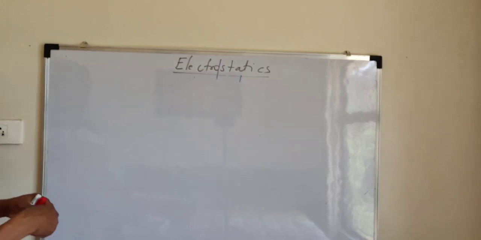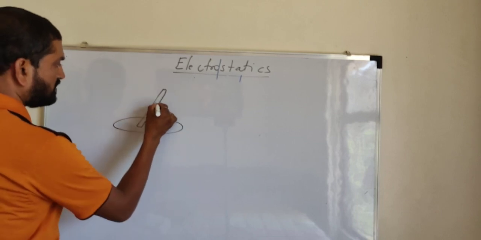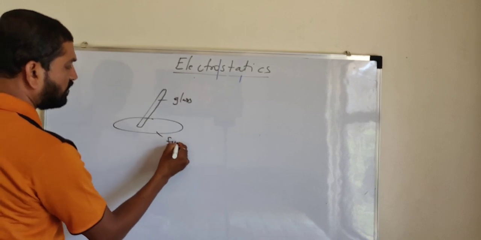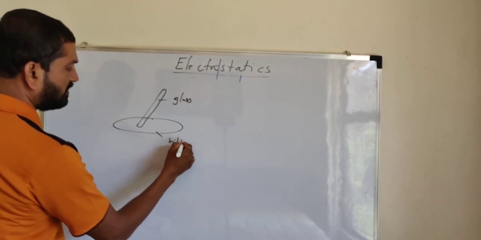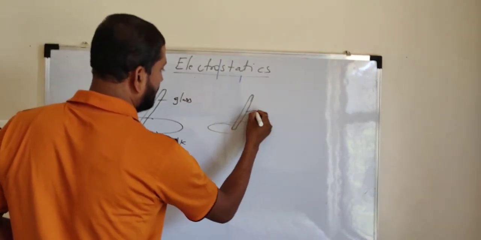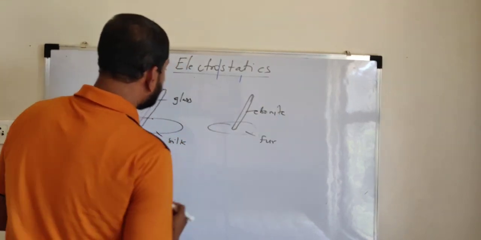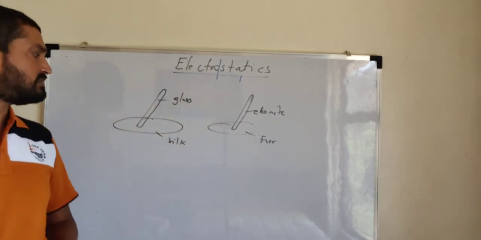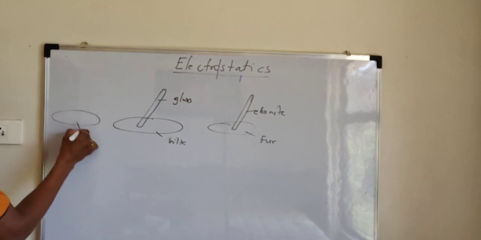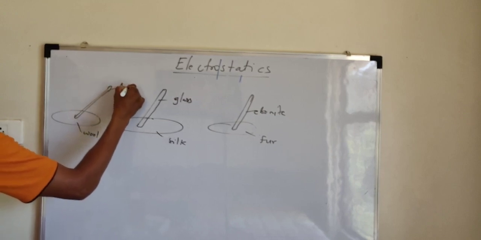Now suppose here is a glass rod under consideration, and suppose this is a fur material, or maybe silk material, for example silk. And suppose a rod of ebonite material, this is ebonite, and suppose this is fur material. So when these two rods, glass and ebonite, are respectively rubbed on silk and fur material, or if we consider wool material on which an amber rod is rubbed, this is an amber rod.